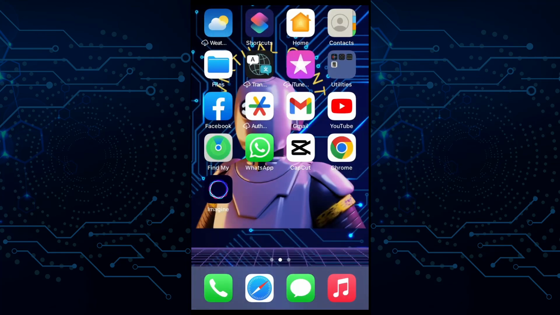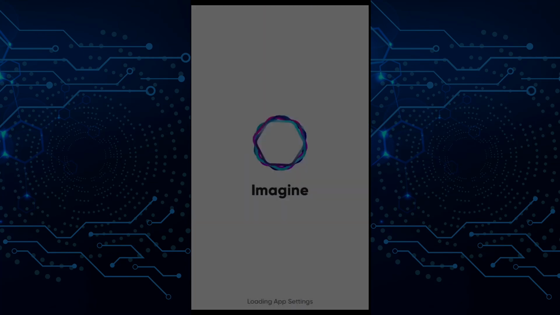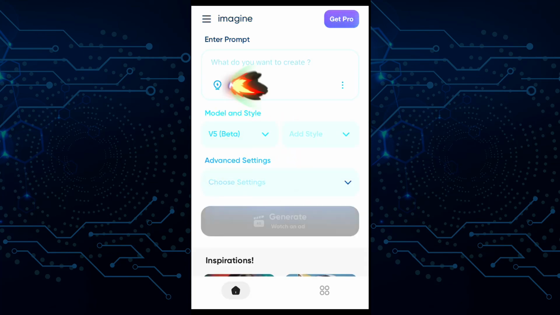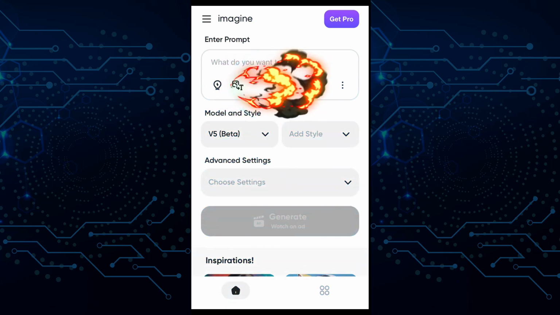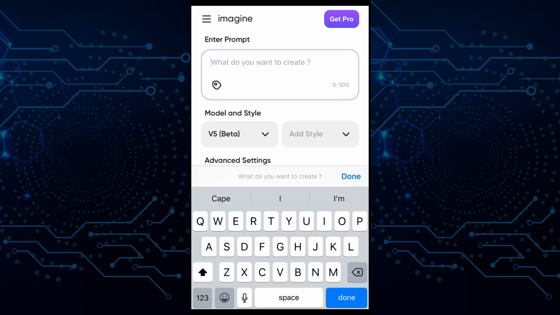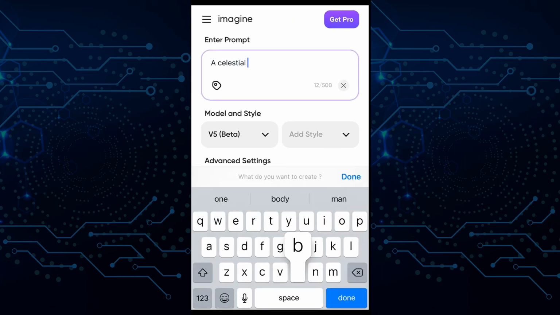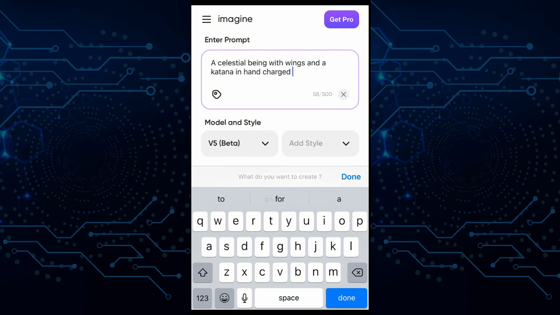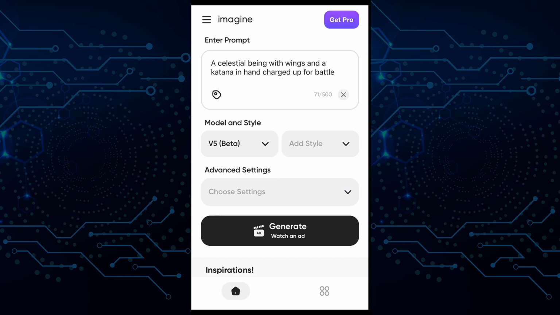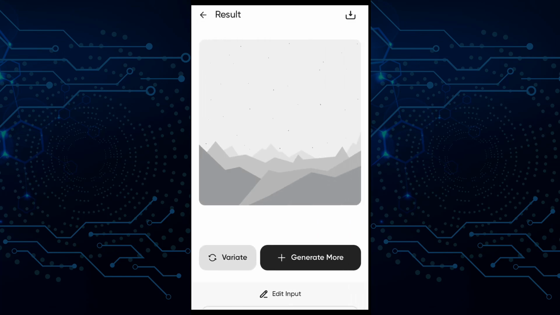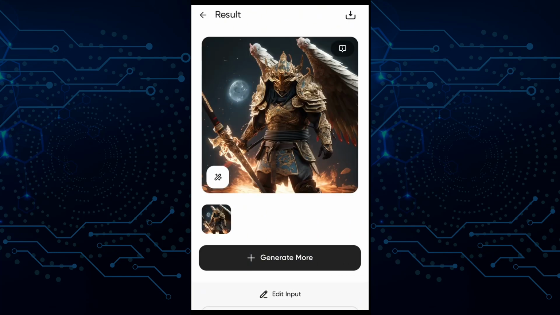Open the Imagen app and generate your image or your images. Here in the dialog box, you would have to enter a prompt for the AI tool to generate your image for you. So this is my prompt. So this is the kind of image I want.